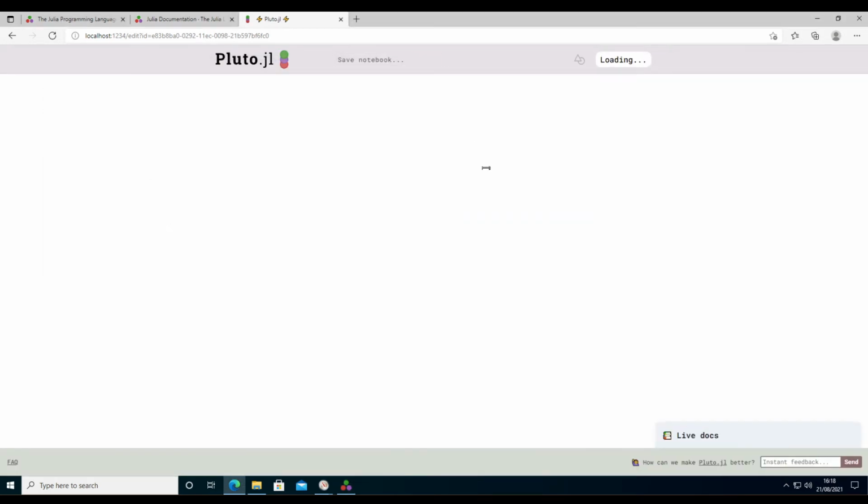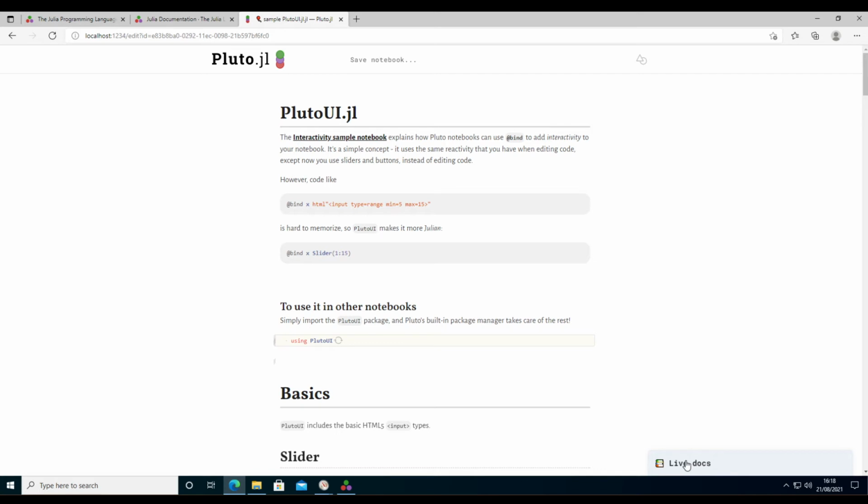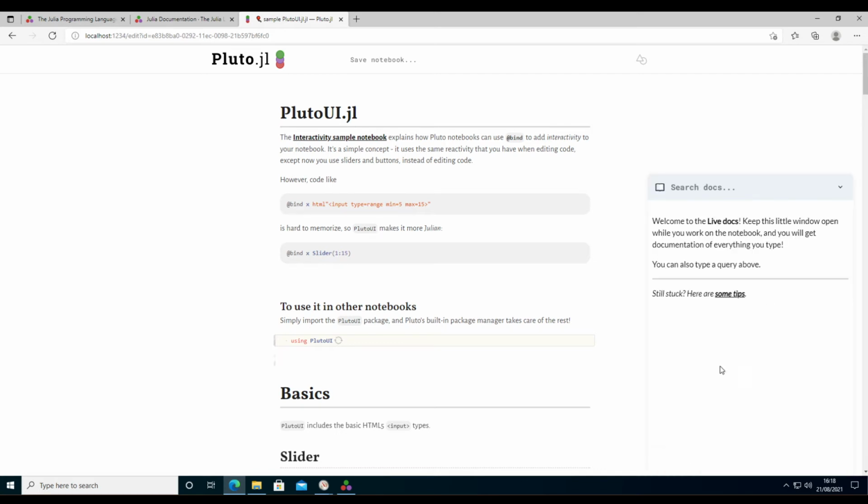So the Pluto interface is pretty clean. One of the most useful features is this one. I usually always unfold the live docs here, because if I go over some item, it will give us live documentation about that feature.